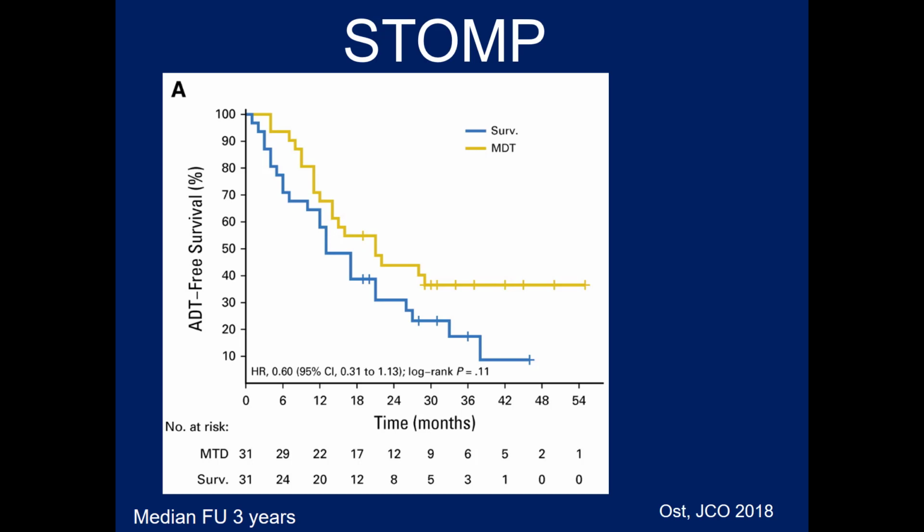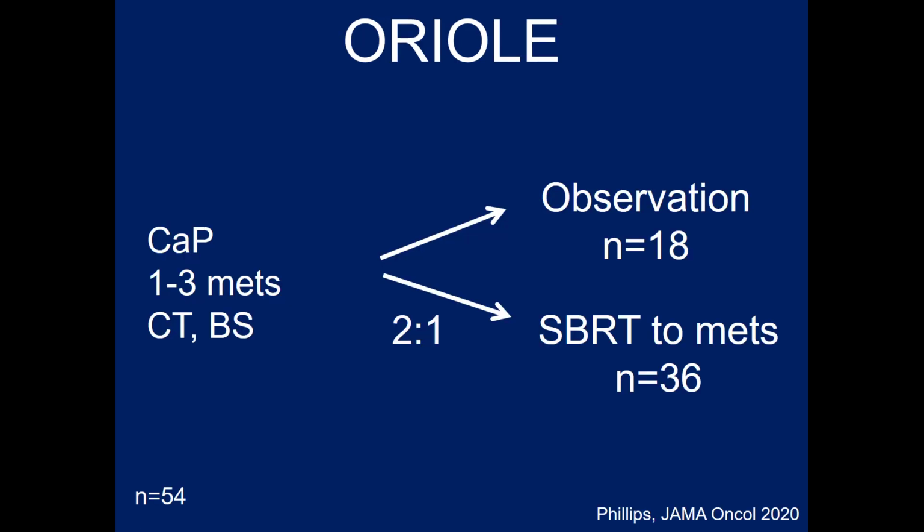which is shown here. You can see that if you observe metastatic disease, it continues to grow, which is the blue line. The yellow line suggests that perhaps you can delay ADT for a few months if you use SBRT. Again, no survival advantage. This is ADT-free survival, which is, I have a problem with that endpoint. It's quite subjective.